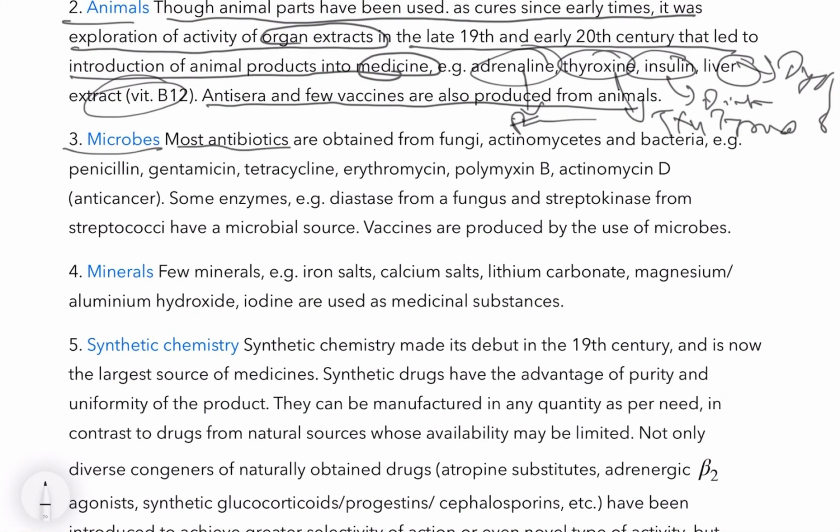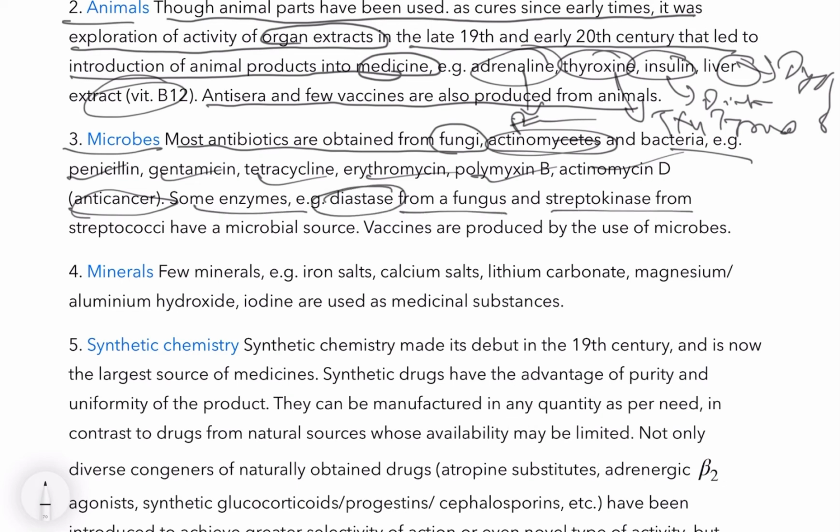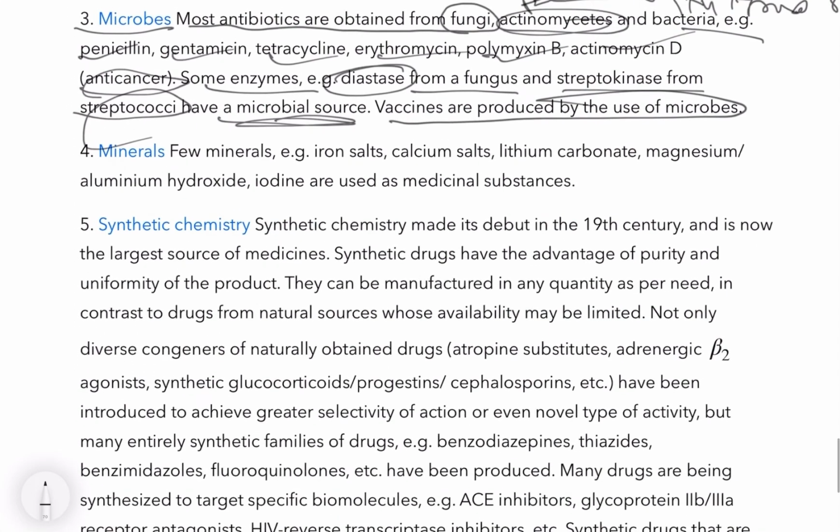Microbes. Most antibiotics are obtained from fungi, actinomycetes and bacteria, for example penicillin, gentamicin, tetracycline, erythromycin, polymyxin B, and actinomycin D, which is an anti-cancerous drug. Some examples like diastase from fungus and streptokinase from streptococci also have a microbial source. Vaccines are produced by these microbes.